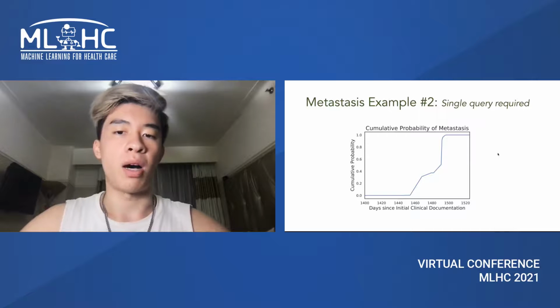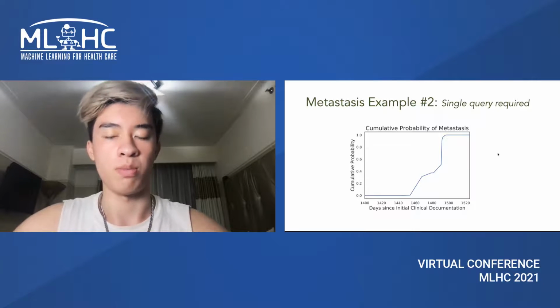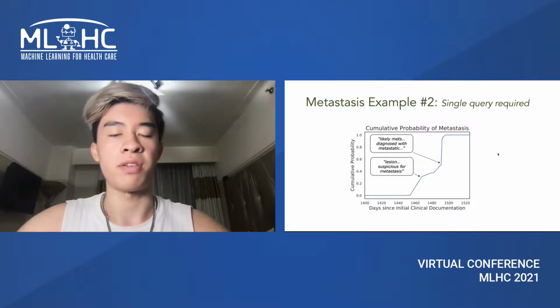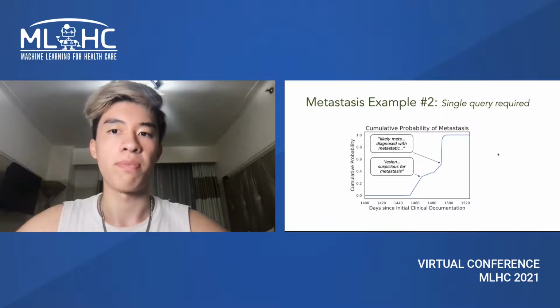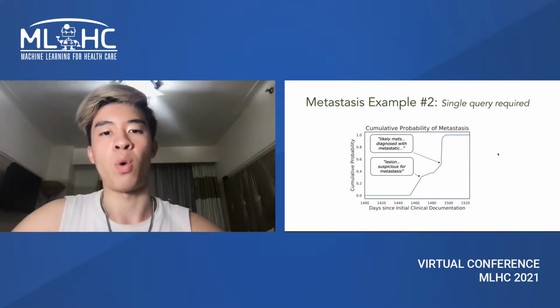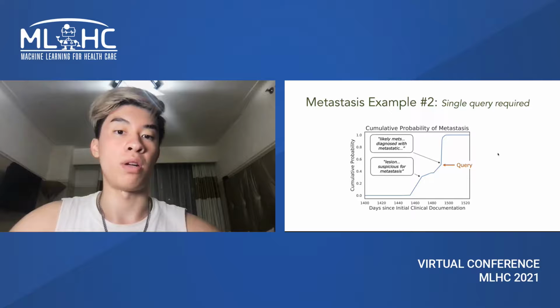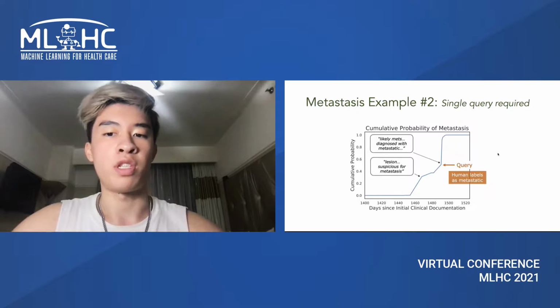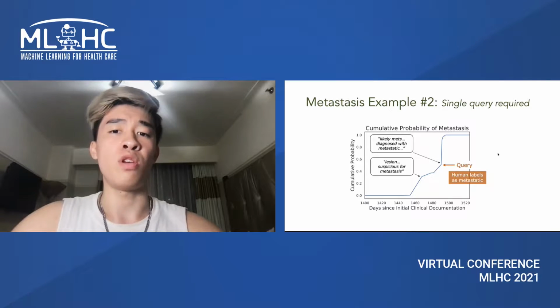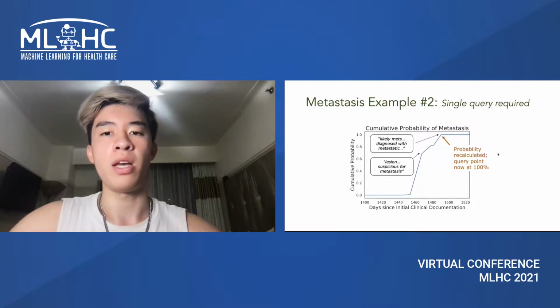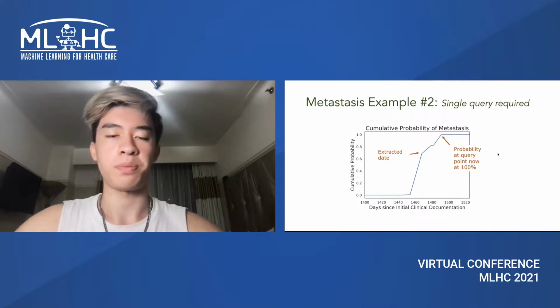But here, the model is far less confident in the second example because the probability is a lot smoother. This uncertainty is in fact reflected in the notes themselves. So the system smartly decides to query the expert at one of the uncertain notes, and it receives a human label. It can then use this label to update its probability and make a more confident prediction.